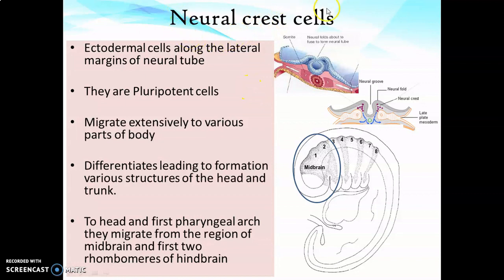Let's see about a specialized group of cells known as neural crest cells. These cells are present along the lateral margins of this neural tube in the ectoderm, and they are pluripotent cells, and they have the property of migration and extensive differentiation to form various structures of head and trunk. To the head and first pharyngeal arch region, they originate from the neural tube, that is the ectoderm on either side of the neural tube in the region of midbrain and first 2 rhombomeres of hindbrain.